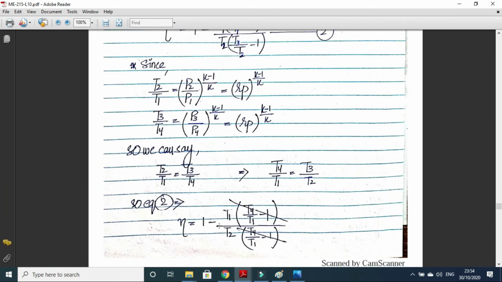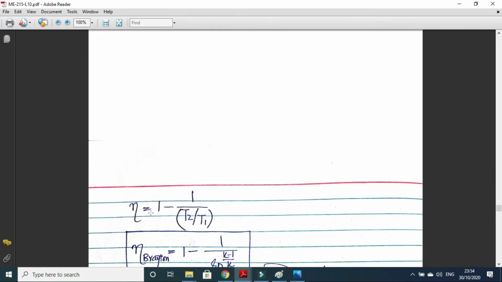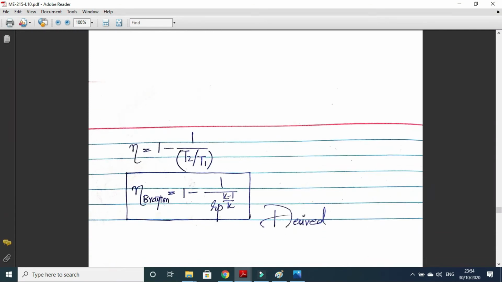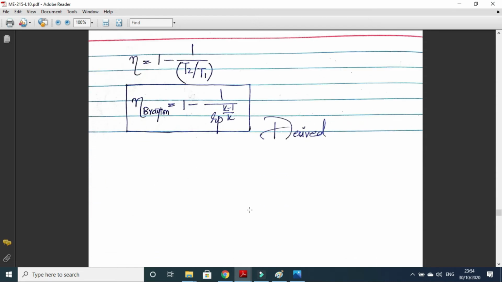We will be left with 1 minus T1 upon T2. It can be written as 1 minus 1 upon (T2 upon T1). And T2 upon T1 is Rp to the power (k minus 1) upon k. So the efficiency of the Brayton cycle depends on two parameters. One is Rp, the pressure ratio, and the other is k, the specific heat ratio.